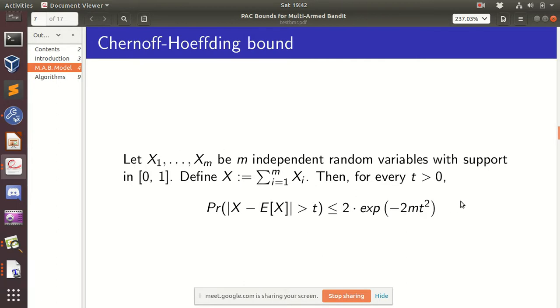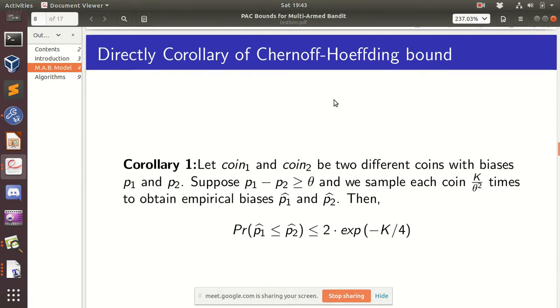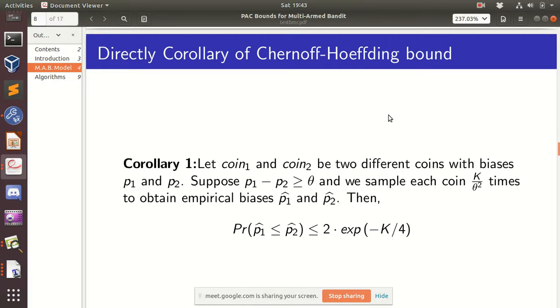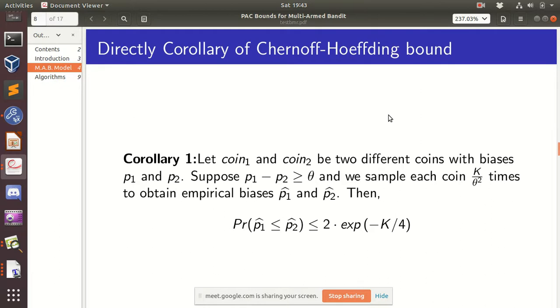So we'll have this inequality: the probability that |x minus E[x]| is greater than t is less than this expression. This is a very standard bound called the Chernoff-Hoeffding bound. We'll use a corollary of this bound. The corollary is very easy to derive, so I'm just stating the corollary.